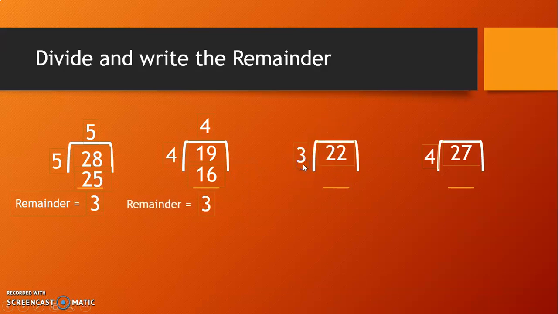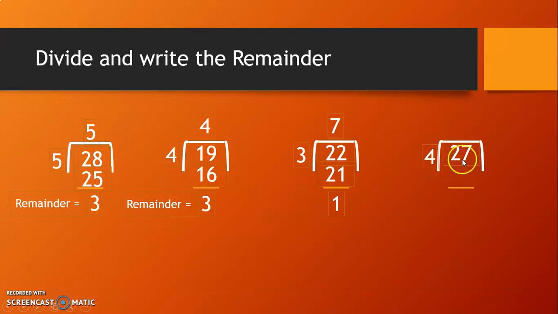7 times 3 is 21. We can't write here 8 times 3 is 24 because 24 is greater than 22. Now subtract 21 from 22. 1. 1 is remainder. Read the table of 4.